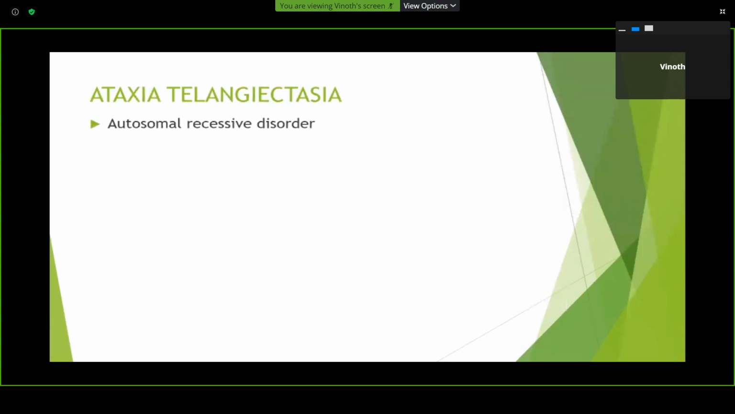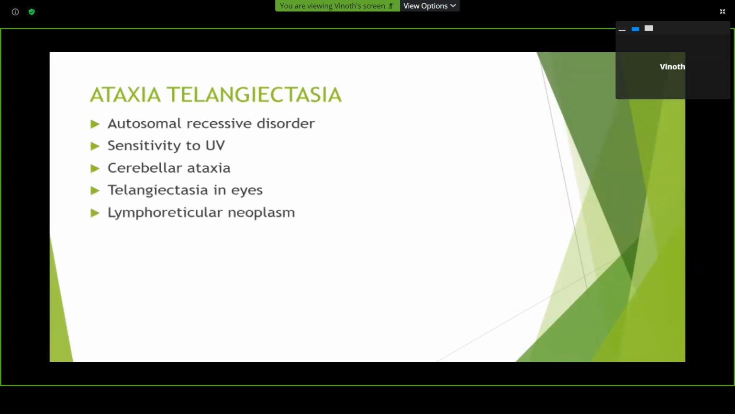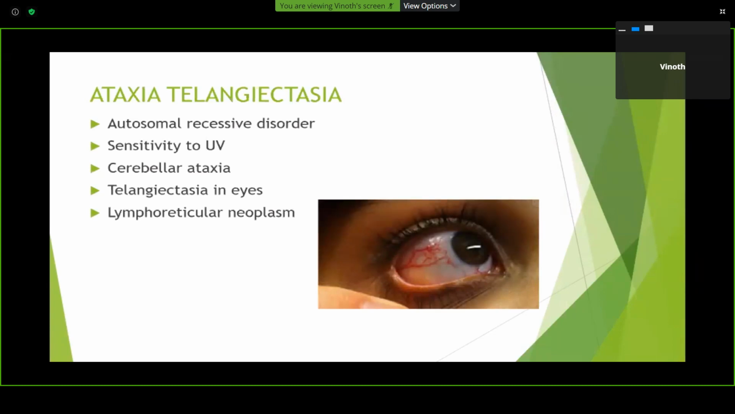And ataxia telangiectasia, it is an autosomal recessive disorder. They are sensitive to UV rays, and the features are cerebellar ataxia, telangiectasia in eyes, and reticular neoplasm. This is telangiectasia in eyes.